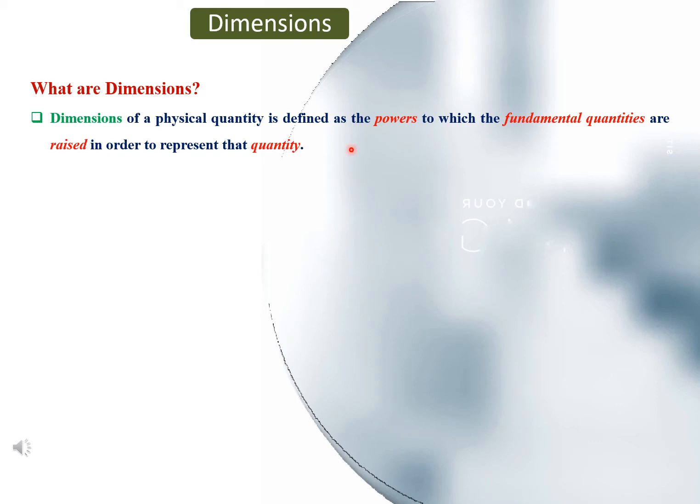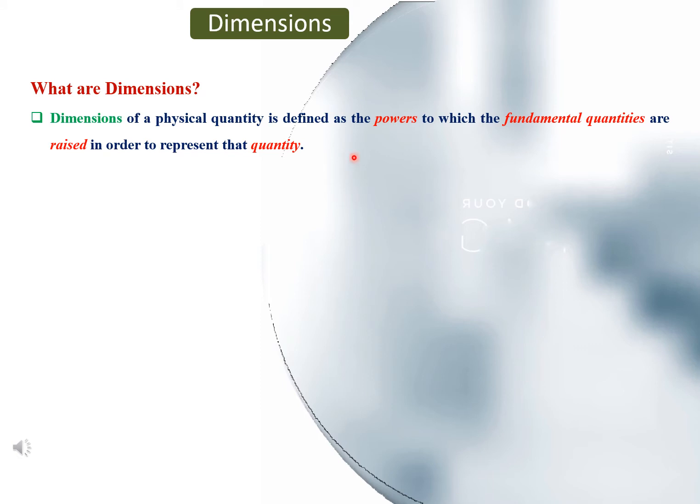In previous lecture we calculated dimensions of physical quantities. In first step we write formula of physical quantity. Then we write the dimensional formula of each base quantity. After solving, we get dimensional formula of that physical quantity. In that dimensional formula, powers of base quantities represent that physical quantity, and hence the powers to which the base quantities are raised in order to represent that quantity are called as dimensions.